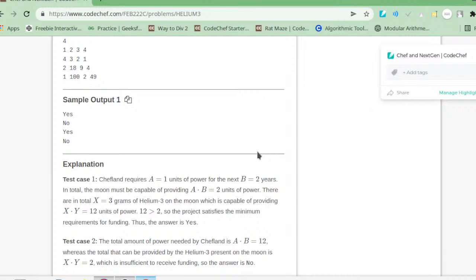If you have opened this IDE for the first time, you will see something like this. First go and select your language. I am coding it in C++, and we will write some very standard basic C++ code.